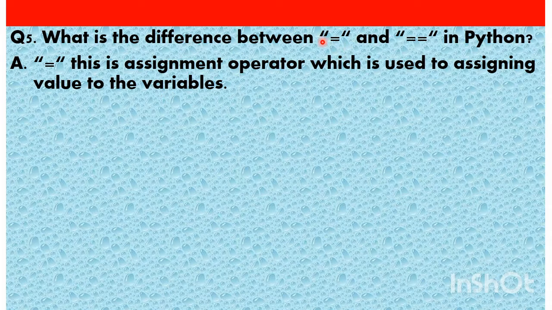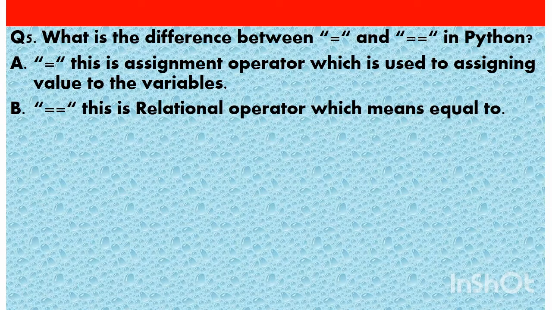This is actually not equal to in Python. In respect to Python, this is the assignment operator. Fine. Now what about this? This is a relational operator which means equal to. So when we are dealing with Python programming, this assignment operator and this relational operator are two different operators.